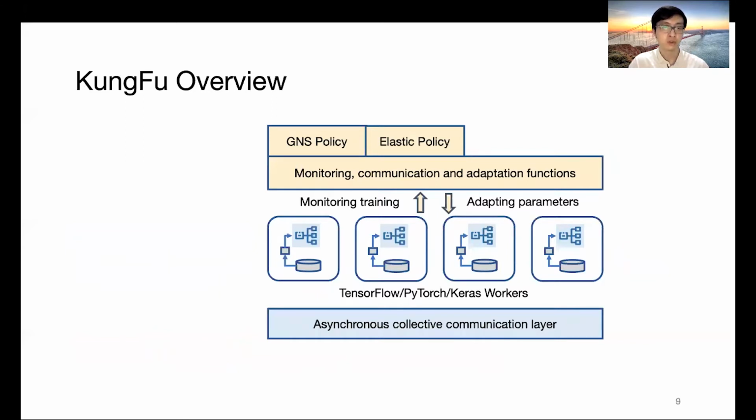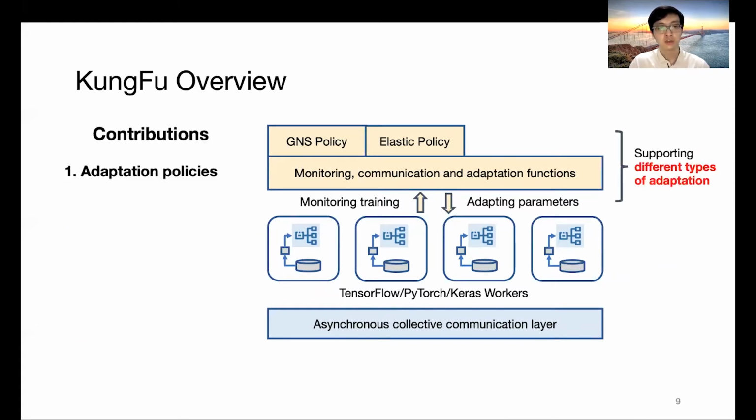In this talk, we will introduce KungFu, a new library that will make adaptive training easy and efficient. The first contribution of KungFu is the design of high-level adaptation policies. These policies have APIs that are intuitive for the machine learning developer. They are implemented using API functions that can be used to monitor and adapt existing TensorFlow, PyTorch, and Keras workers. And we show that these functions can be flexibly combined to implement different types of adaptation.